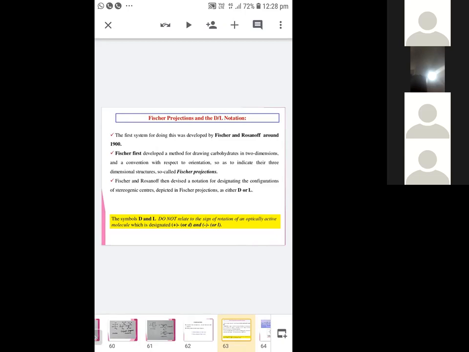Actually, plus or minus, small d and l, represent the direction of rotation of plane polarized light. If it rotates the light to the left side, it is small l or minus. If it rotates the plane polarized light to the right side, then it is represented by small d or plus. So capital D and L are nothing but designation, notation.